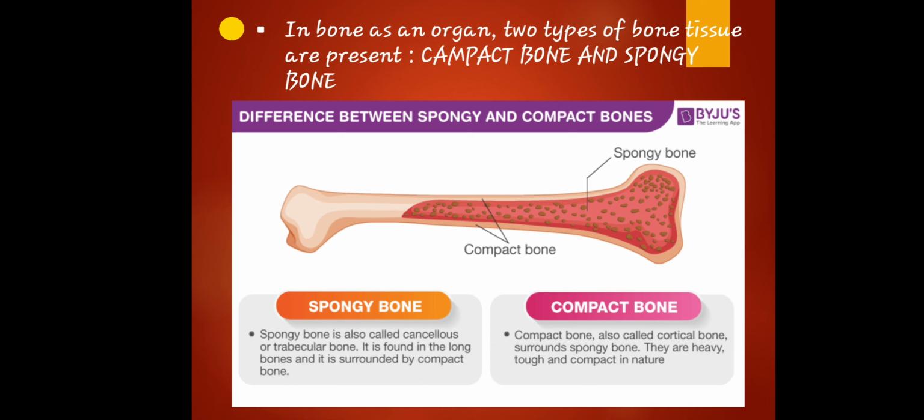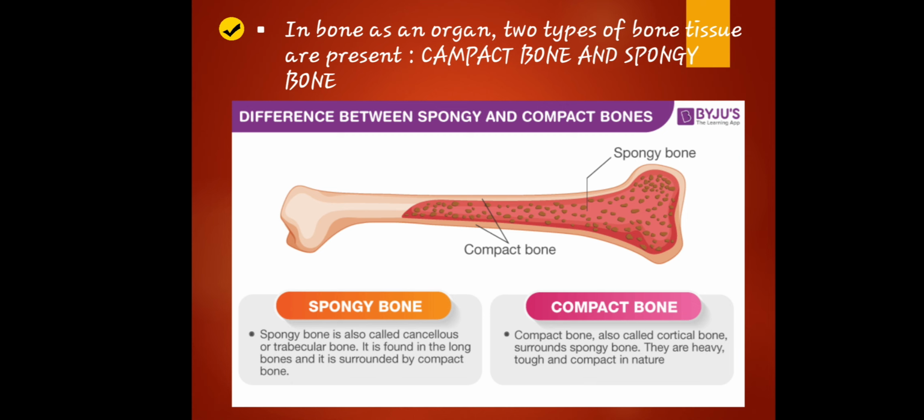When we say spongy bone, this is also called cancellous or trabecular bone. It is found in the long bones and it is surrounded by compact bone. The compact bone, also called cortical bone, surrounds the spongy bone. They are heavy, tough, and compact in nature.